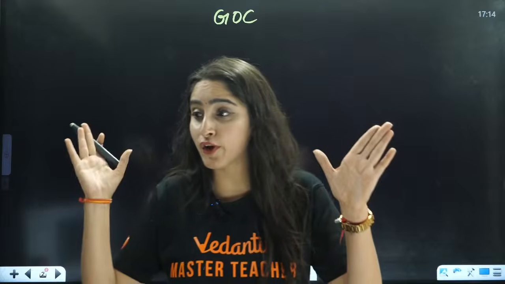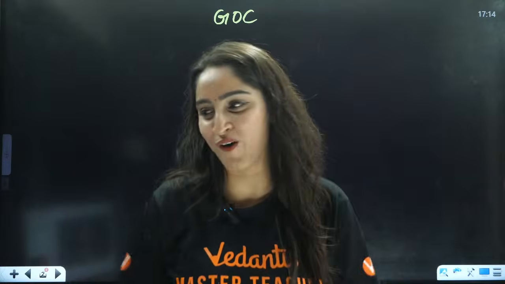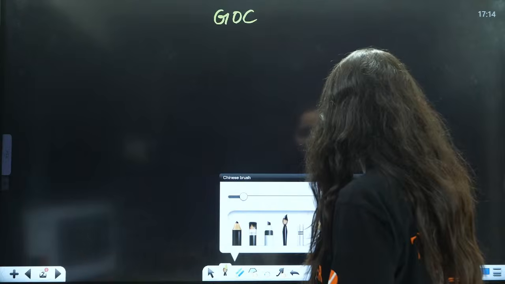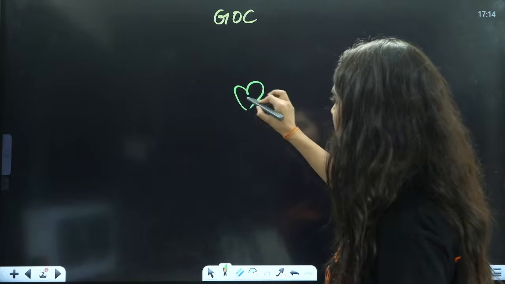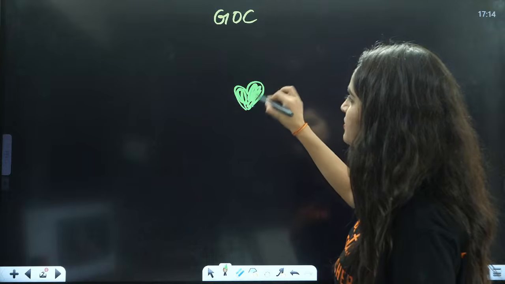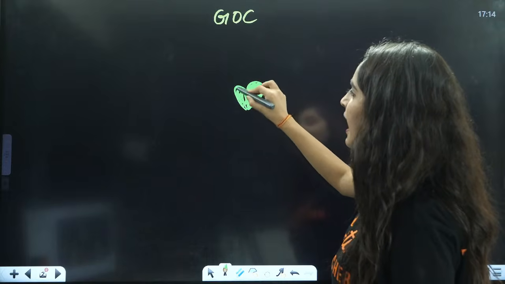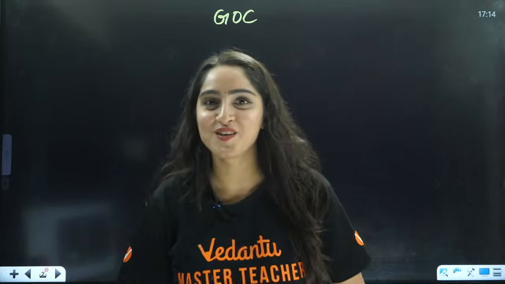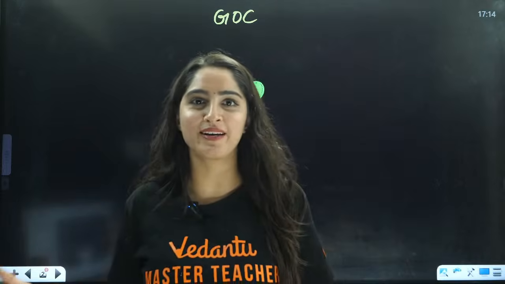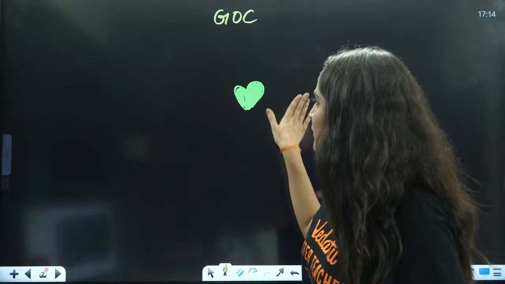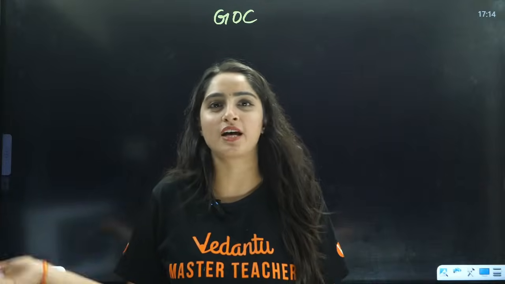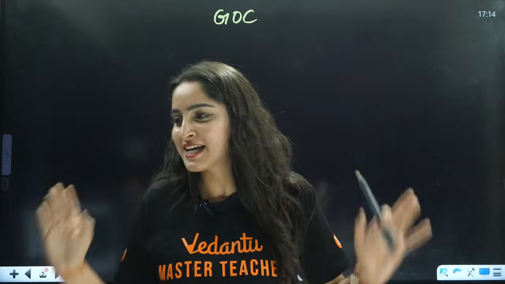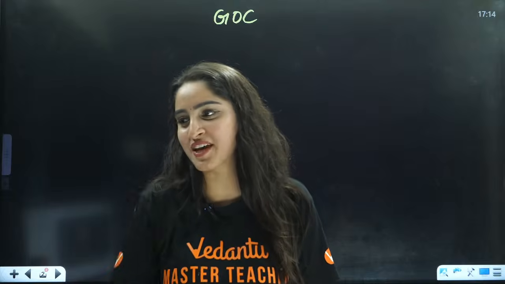So are you all ready? If you are ready, then green hearts in the chat box. My symbol is green hearts. Those students who are studying from me for the first time, green hearts is my symbol. And some students call me Dosa ma'am because I love dosa. Some students call me Chintu ma'am, a name given by students. So you can call me anything, Diksha ma'am, Chintu ma'am, Dosa ma'am, anything you like. Okay, green hearts in the chat box, everybody.